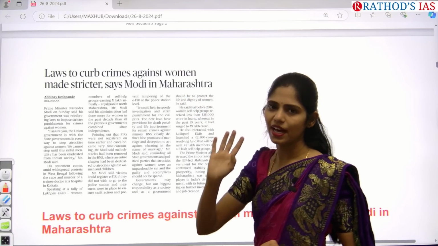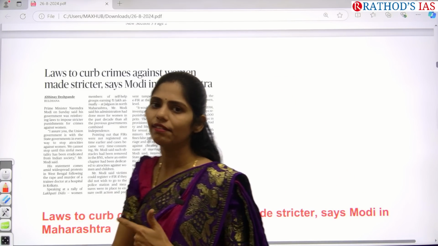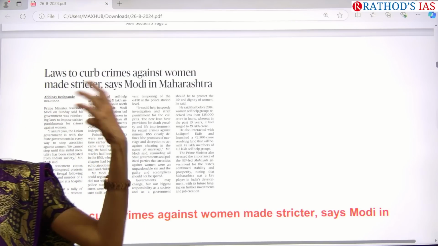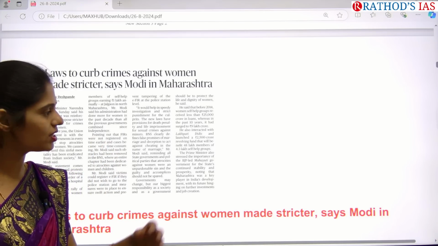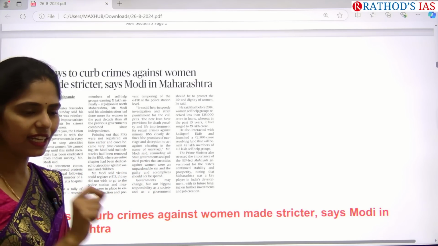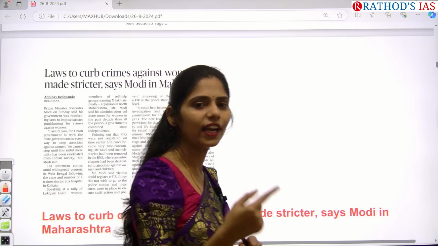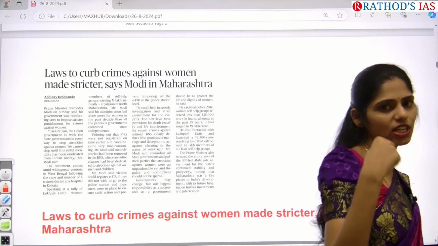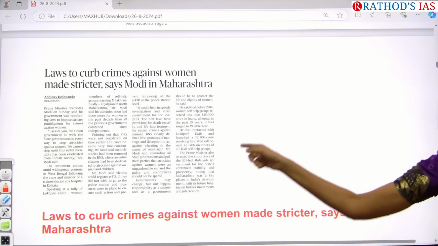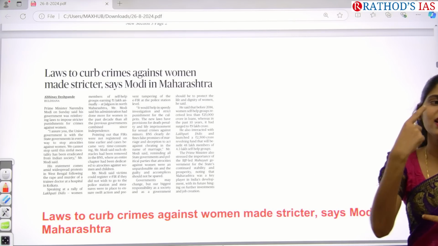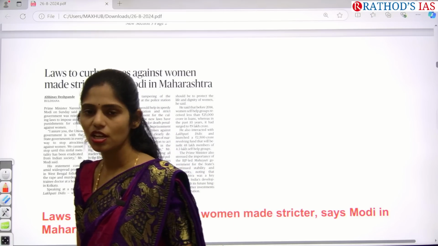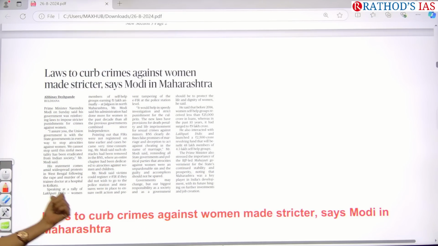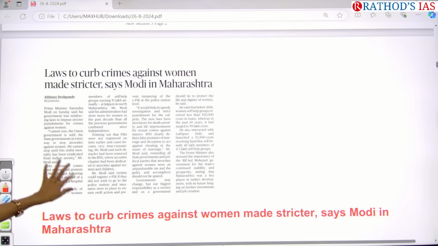If you are from Maharashtra, you have to know about the developments that happened there. But even if you are not a resident of Maharashtra, you need to know these steps, because while you are answering any question in your ethics paper, or writing any answer regarding gender inequality and women empowerment, you have to write these steps as a way forward. These steps can be taken and implemented so that we can ensure a free society for women.